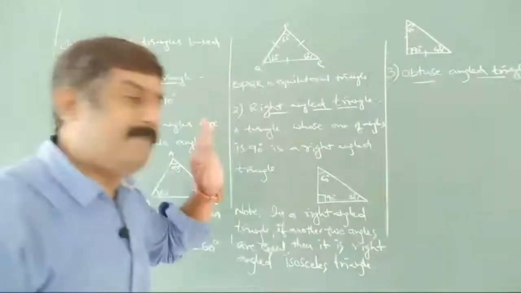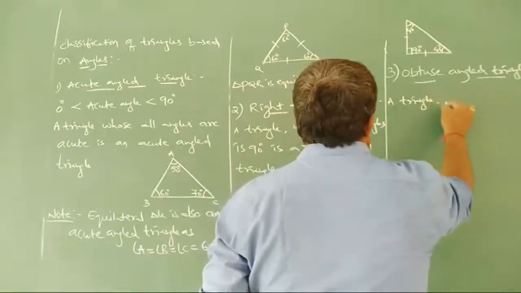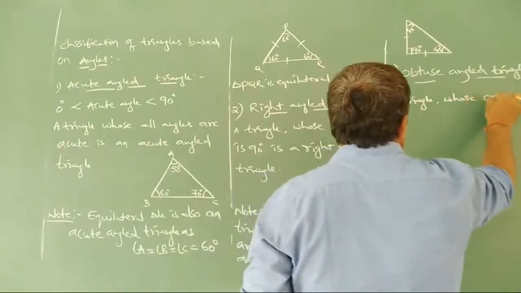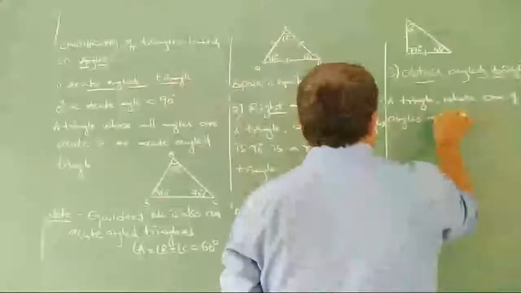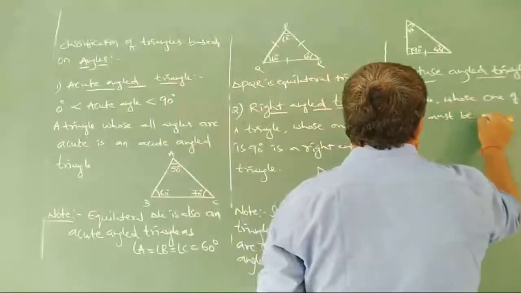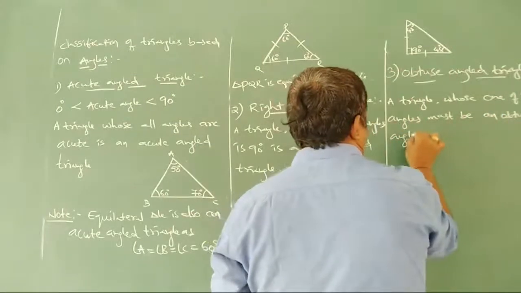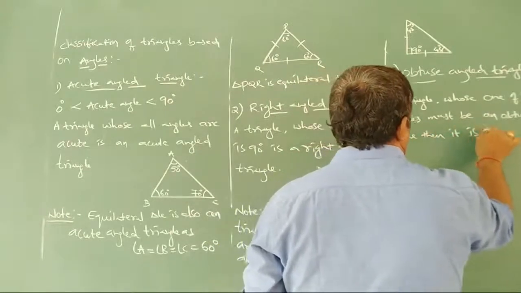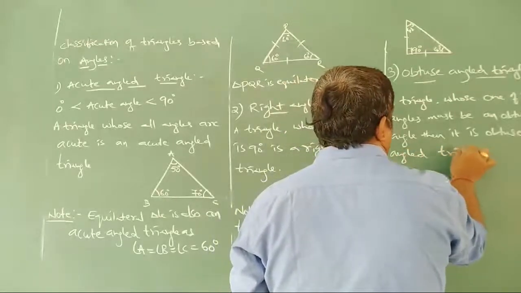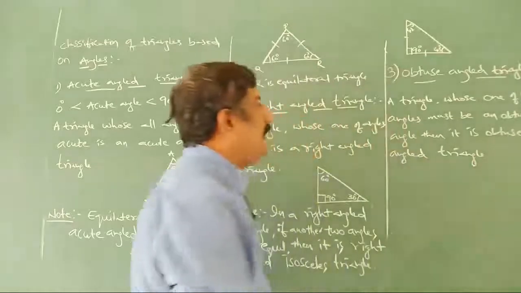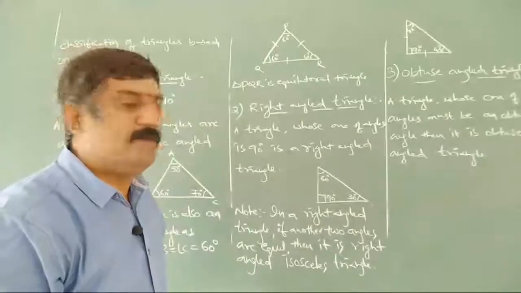One of the angles must be an obtuse angle. A triangle whose one of the angles is an obtuse angle is nothing but an obtuse angled triangle.